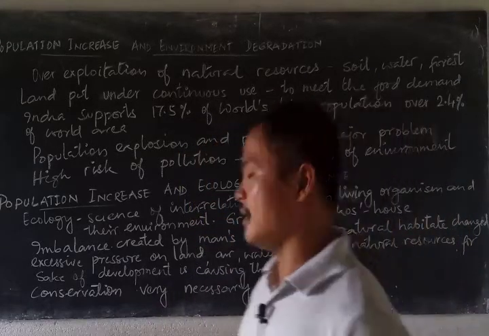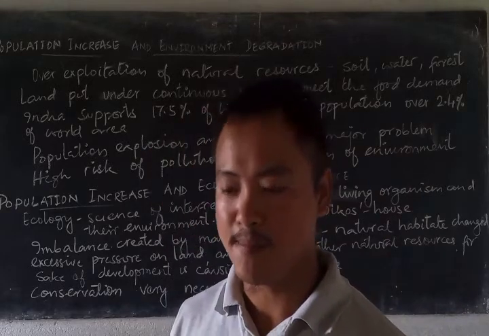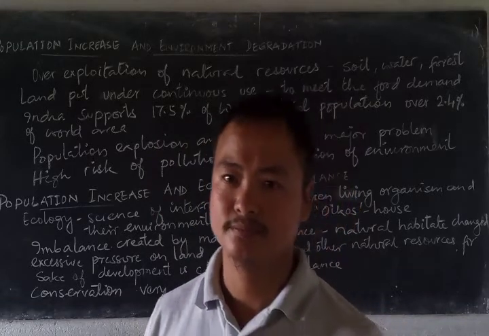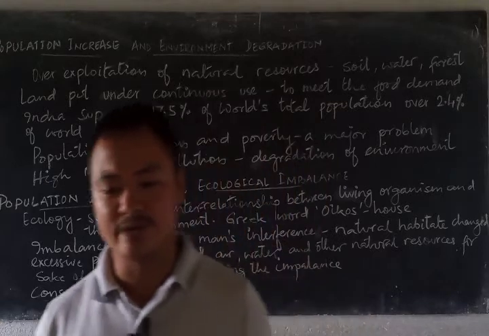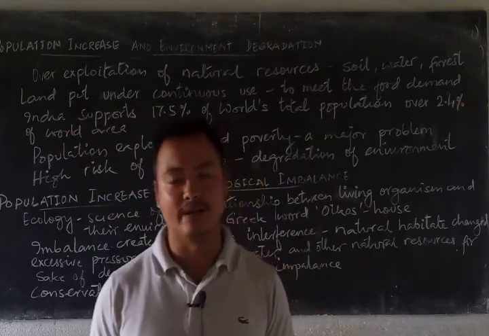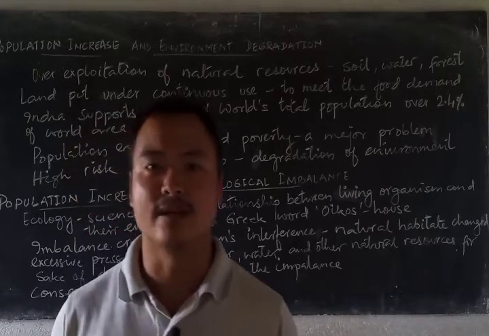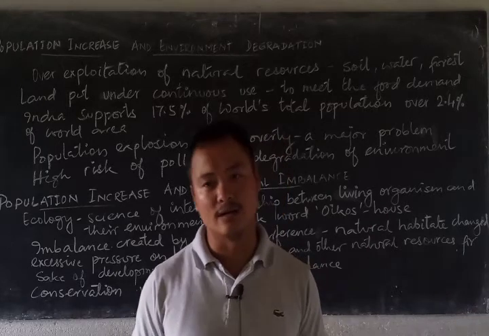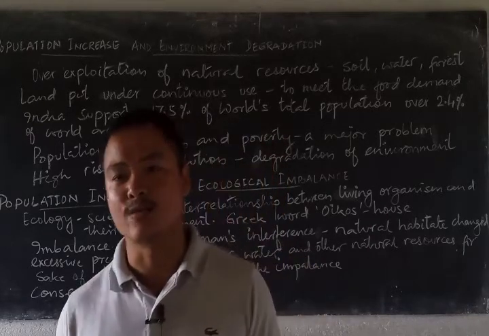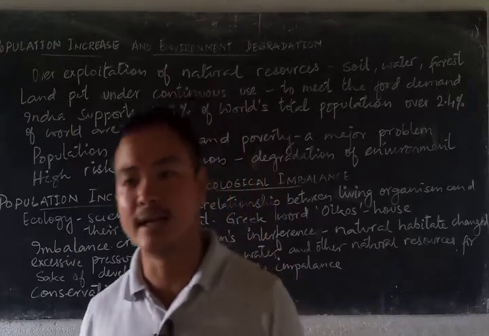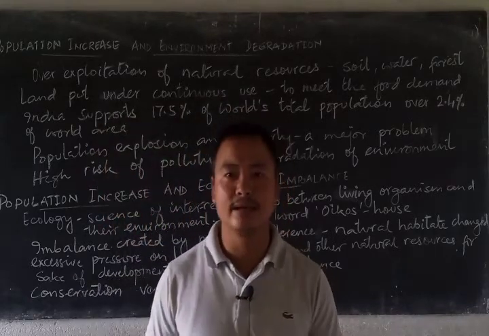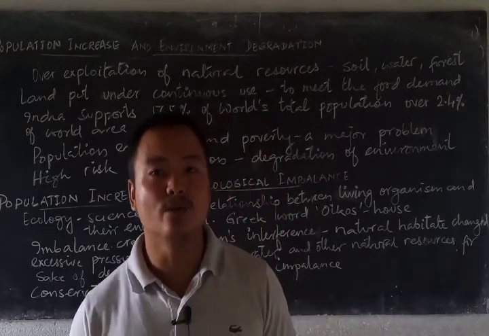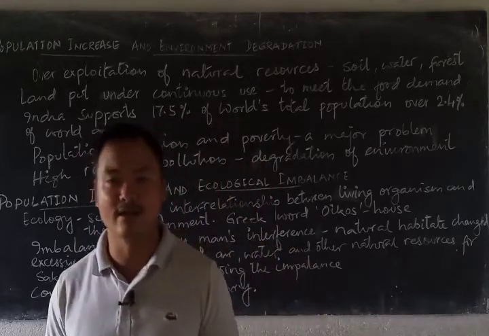Population increase and ecological imbalance. Ecology. In a very common word, we say it is the relationship that we share with our environment. We have our own environment, and in that environment we survive. Say for example, we live in India and India is not a very cold country. So here mostly cotton clothes are required as compared to warmer clothes. But if you go to Antarctica or very cold places, you will need more of the warmer clothes as compared to the cotton clothes. This is how we react with our environment, or how we are related to the environment.